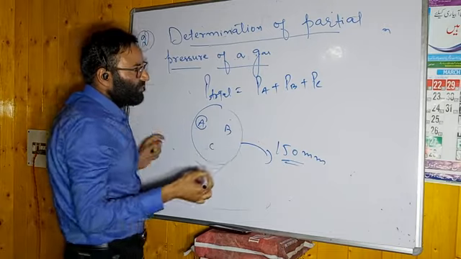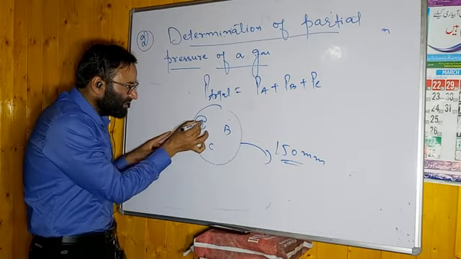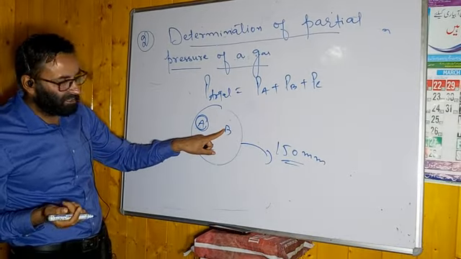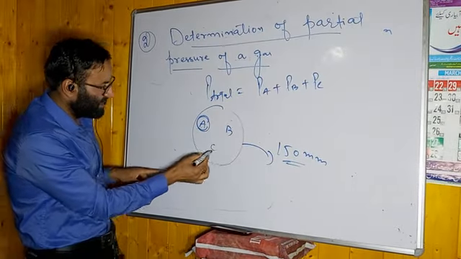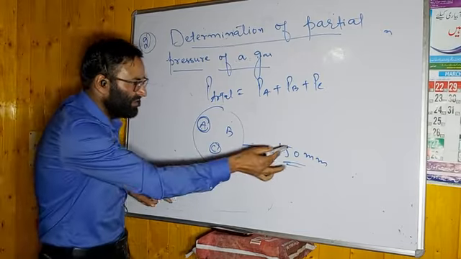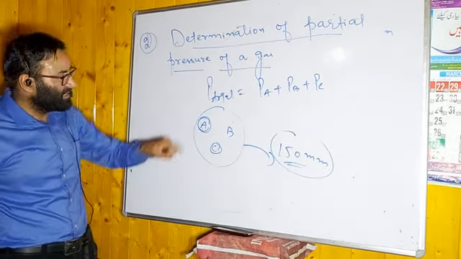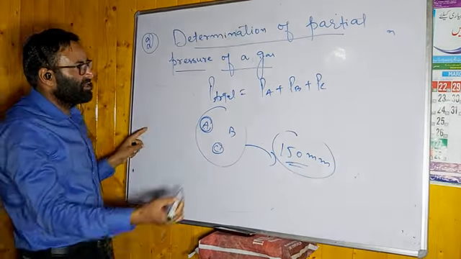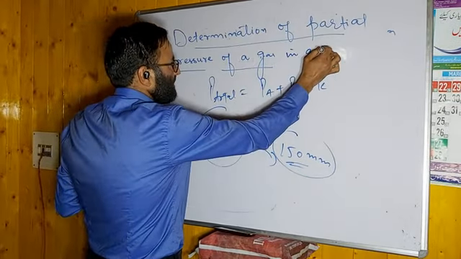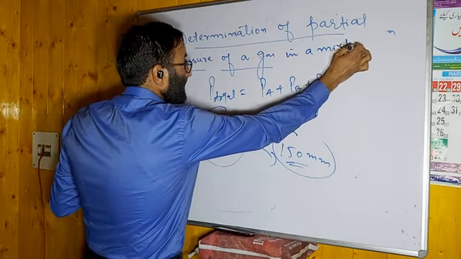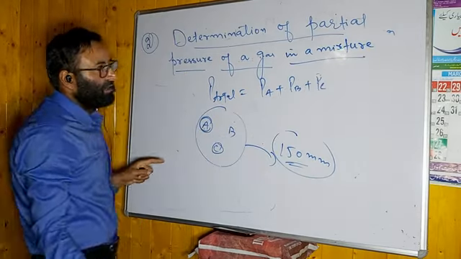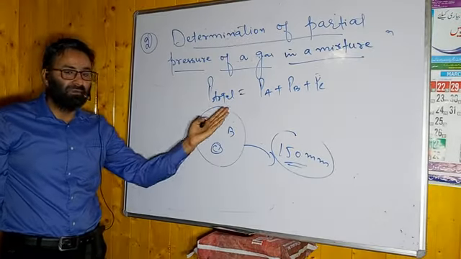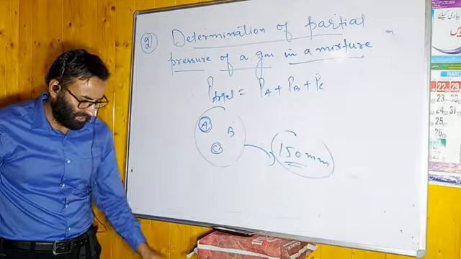Now you want to calculate how much pressure is exerted by the A molecules, by the B molecules, by the C molecules, but the only thing you know is the total pressure. Hence the application is determination of partial pressure of a gas in a mixture. एक मिक्सचर में एक गैस कितना प्रेशर एक्सर्ट करेगा. We have a formula for that, and we have to deduce it using Dalton's law of partial pressures. Remember this point.